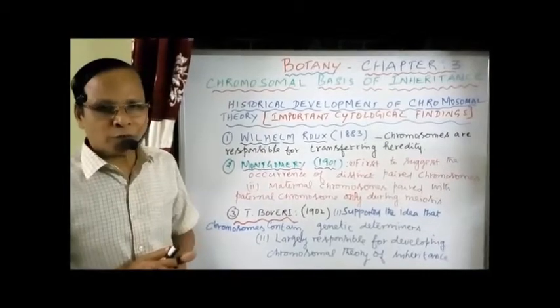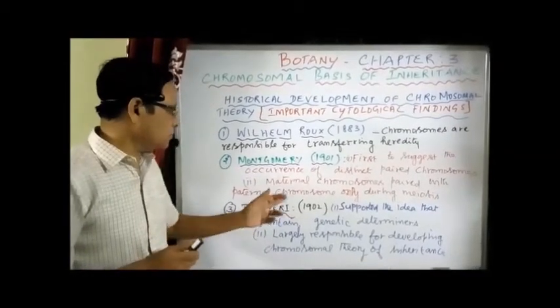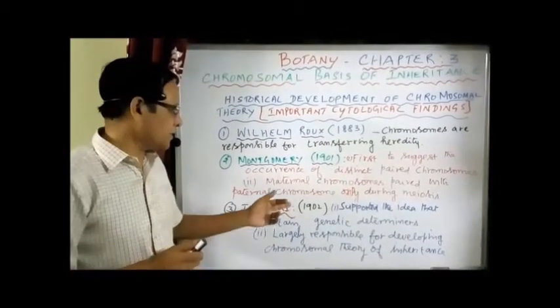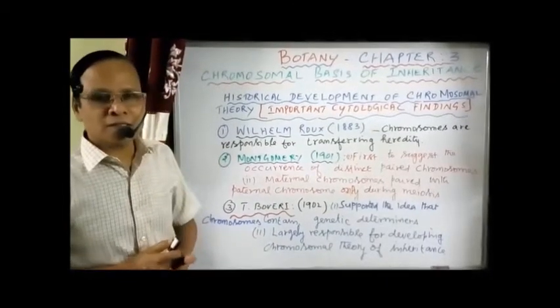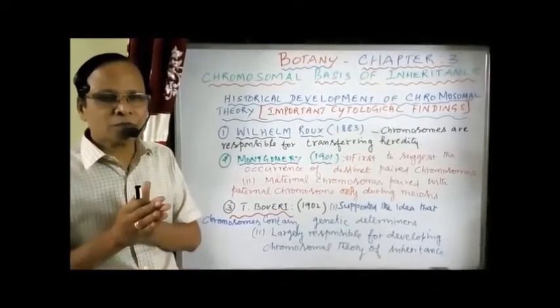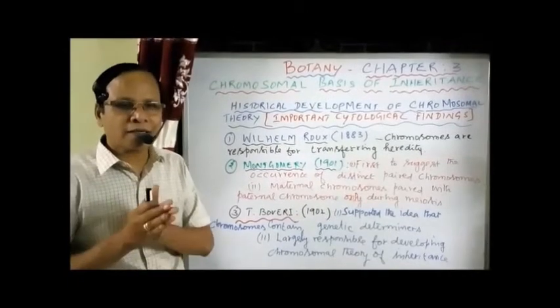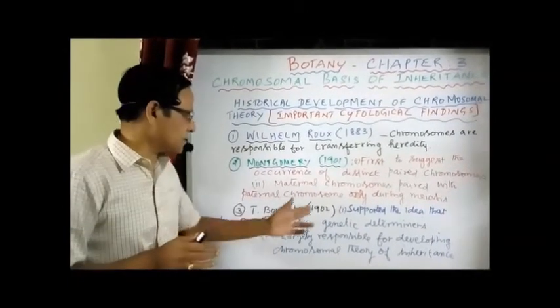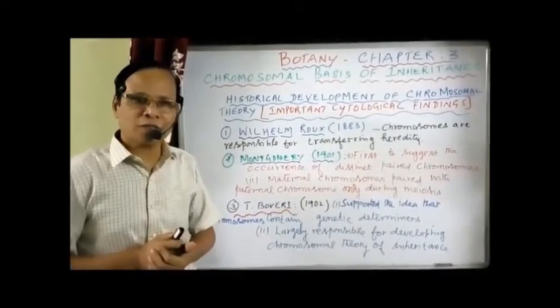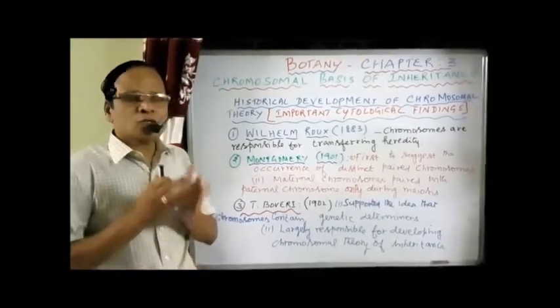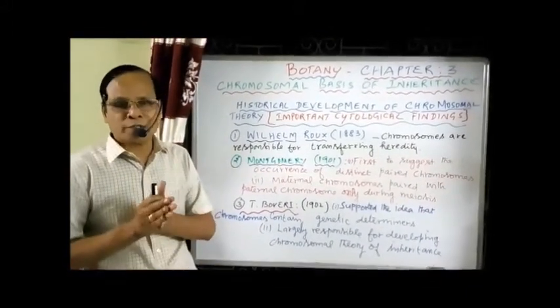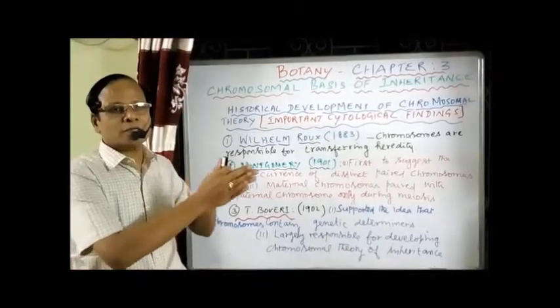Then two famous people. Theodore Boveri in 1901 suggested the idea that the chromosomes carry or contain genetic determinants, otherwise called the genes, the factors. He was largely responsible for the development of the chromosomal theory of inheritance.